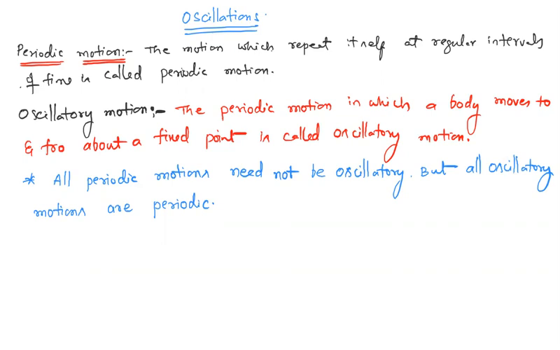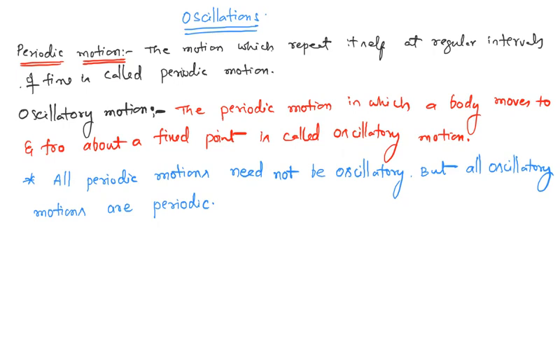What are the examples of oscillatory motion? There are a lot of examples. The swinging of a pendulum in a clock is oscillatory motion. The motion of a needle in a sewing machine is oscillatory motion. Oscillations of a torsional pendulum, motion of the balance wheel in a watch, to and fro motion of atoms in a substance, vibrations of a string in a guitar. These are all examples of oscillatory motion.